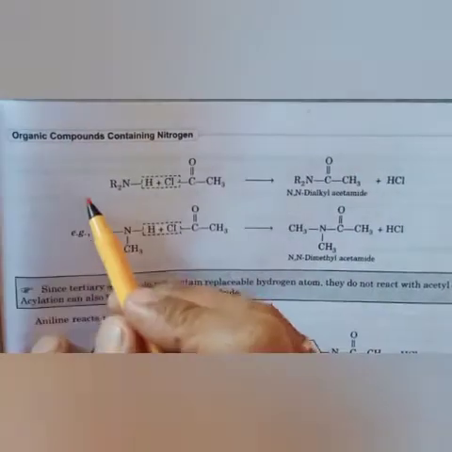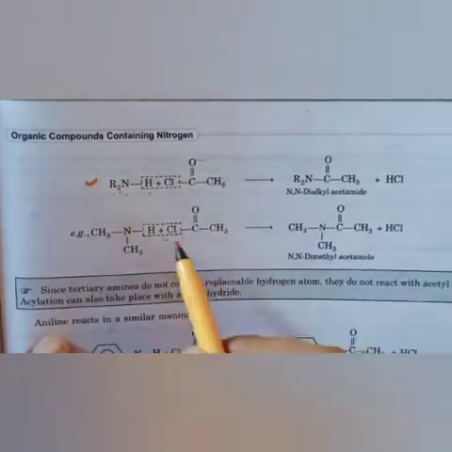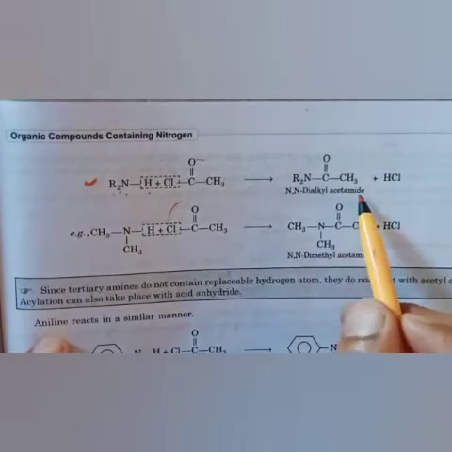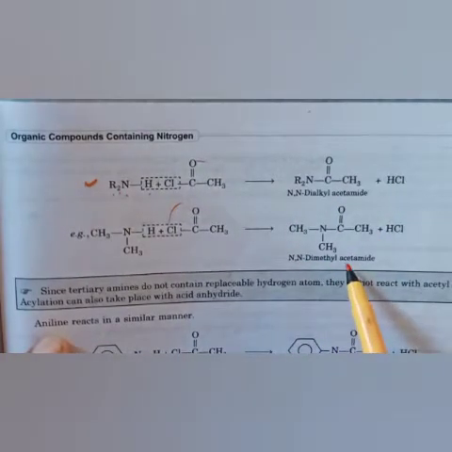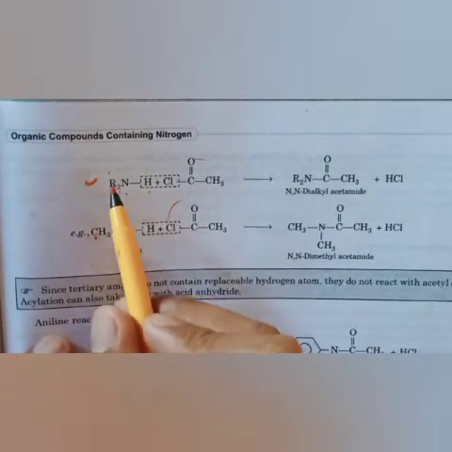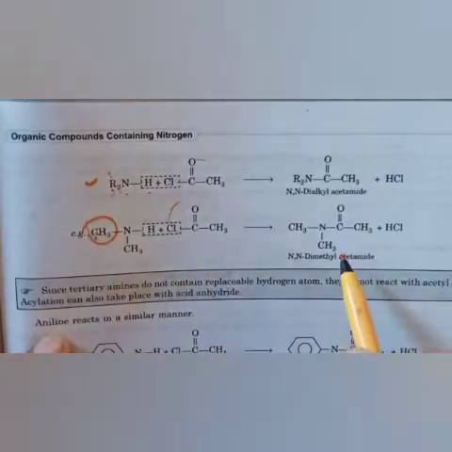One more example we will take, that is R2NH plus acetyl chloride, same. This is the compound, same compound. You will get a different compound like N,N-dialkyl acetamide, N,N-dimethyl acetamide. Here it is methyl, here it is alkyl. R2 means 2 times dialkyl is there. Here it is 1 time CH3, so methyl is there.